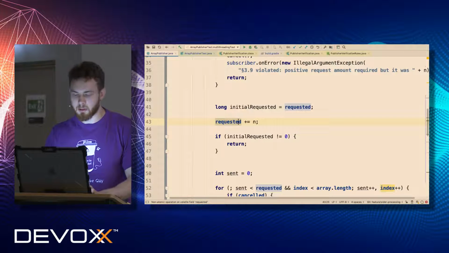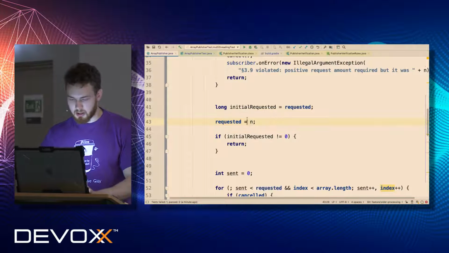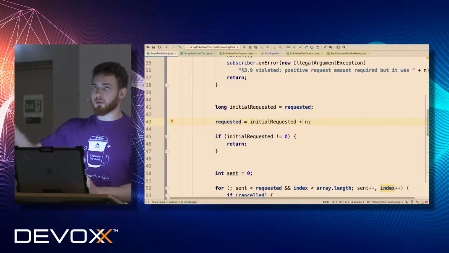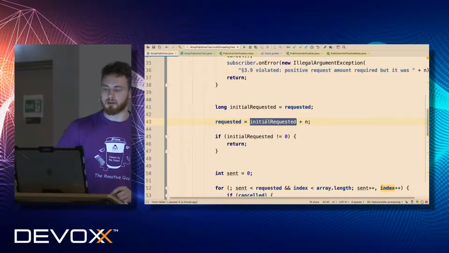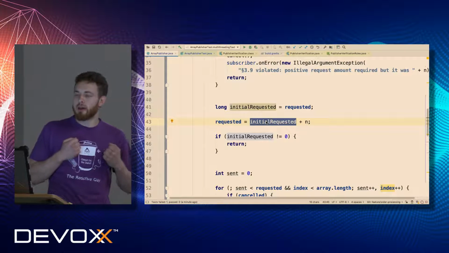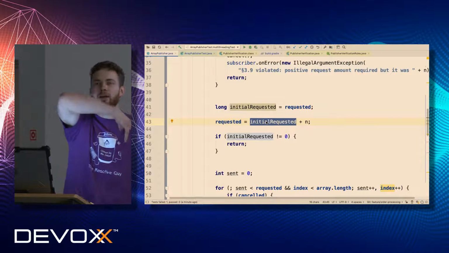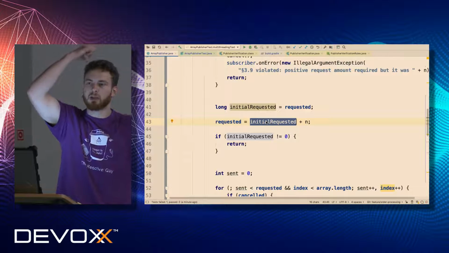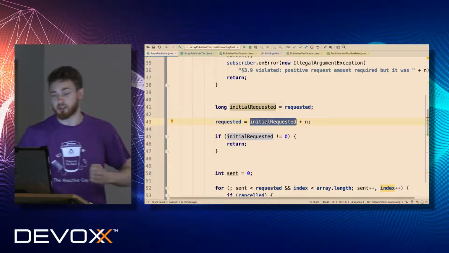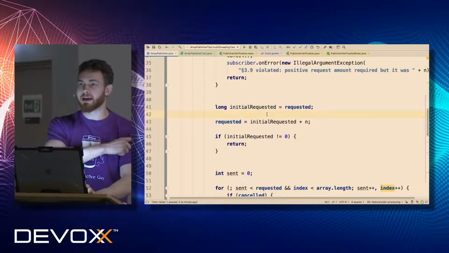Because in fact, this request could be rewritten like this. Basically, we get the initial state, and then we add something new to the initial state and write it back to the field. That's what's happening under the hood when we look into the instructions generated for our JVM. And this is basically a point of racing, right?